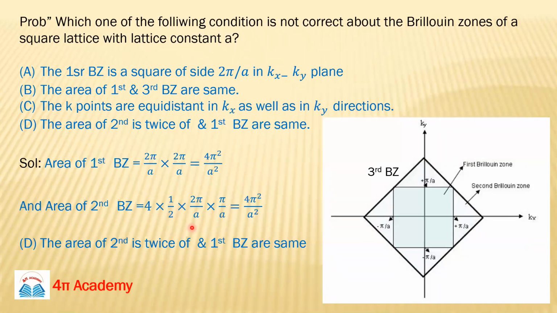I just forgot this by 2, and it's 4 pi square by a square. The area of second is twice. Ma'am, one more thing. Not for these two Brillouin zones, first and second, every third, fourth, fifth, every Brillouin zone has same area. Is that right? Absolutely.